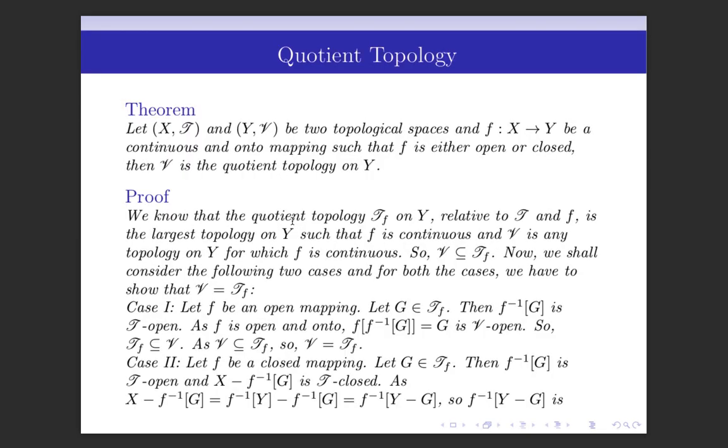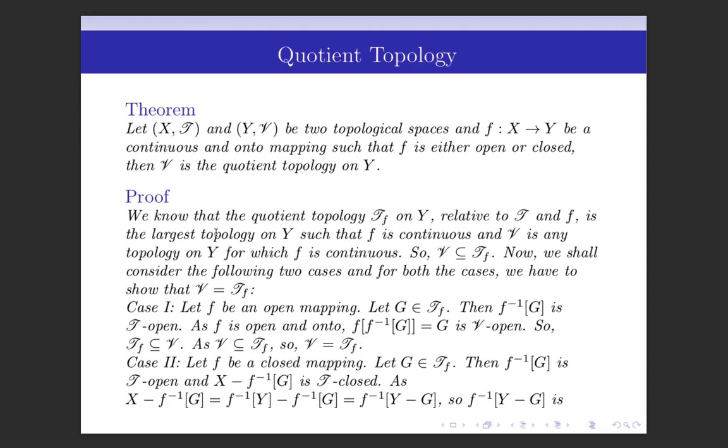Let us prove the theorem which states that: let (X, T) and (Y, V) be two topological spaces and f be a mapping from X to Y, and it is given as continuous and onto, such that f is either open or closed. Then V is the quotient topology on Y.